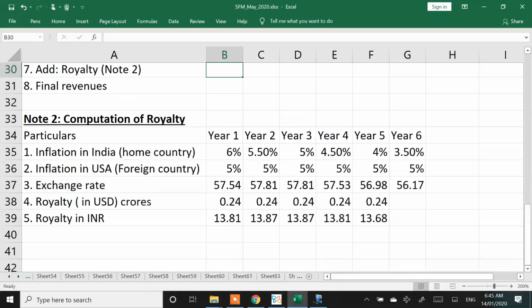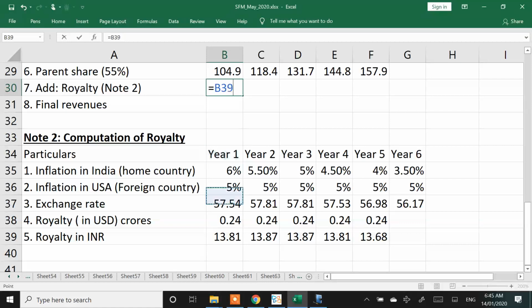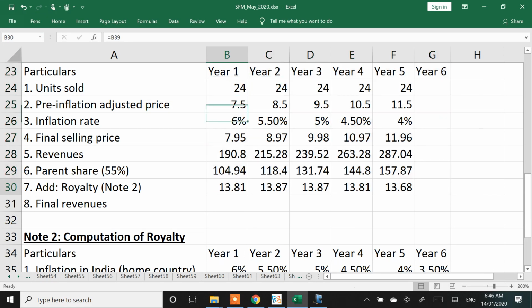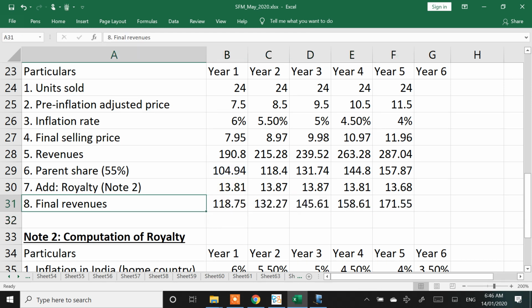Now I take this royalty up here. And this is what the parent is going to get, or is eligible to get. The parent is eligible to get this amount.